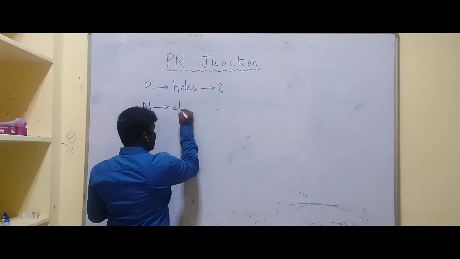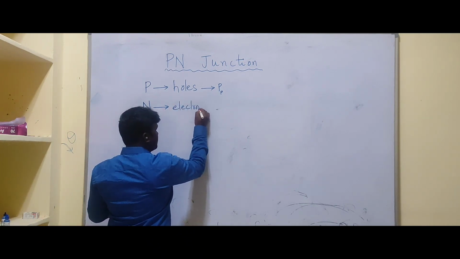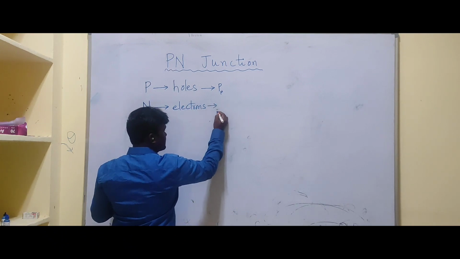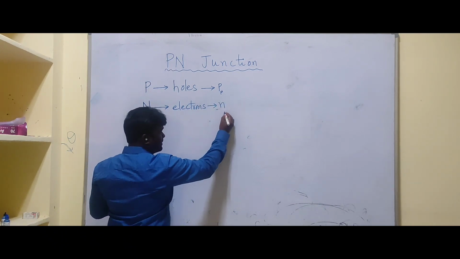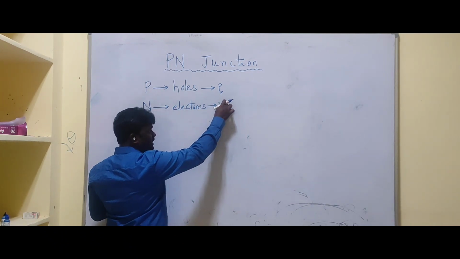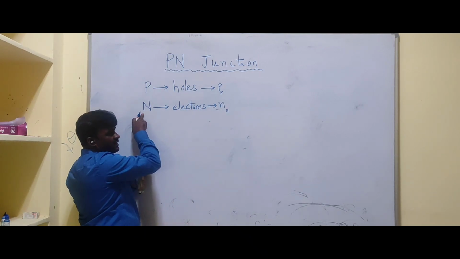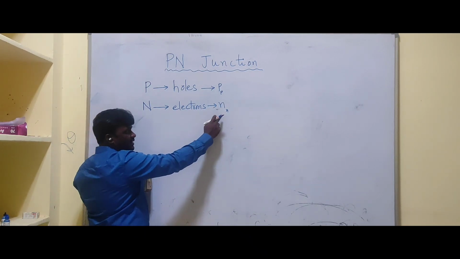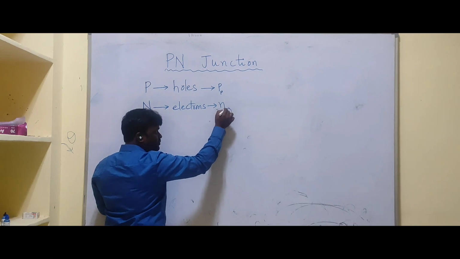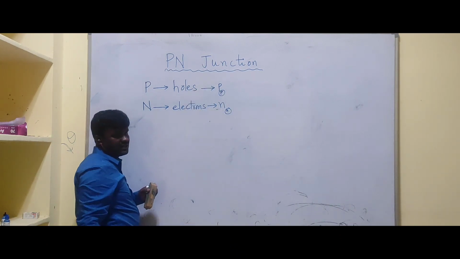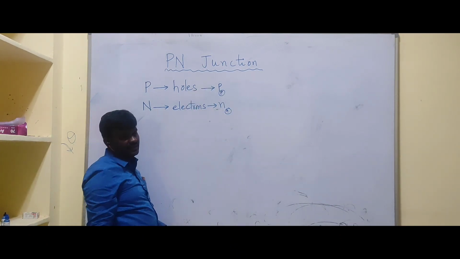Electrons. The number of electrons on the n side can be represented as n subscript n. The subscript represents the type of semiconductor, p represents the number of holes, and n represents electrons.